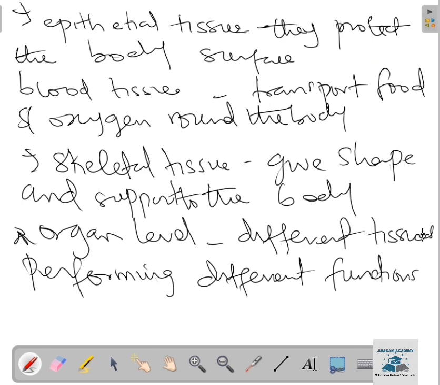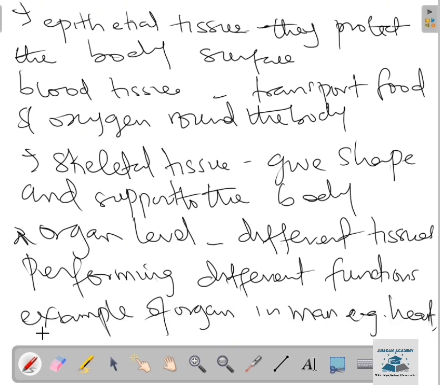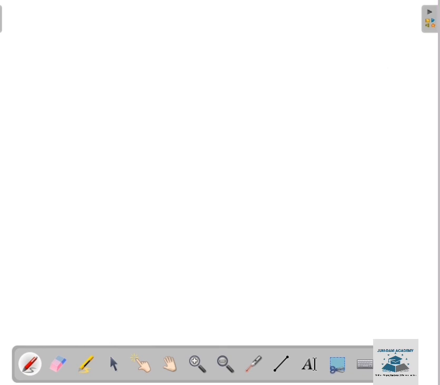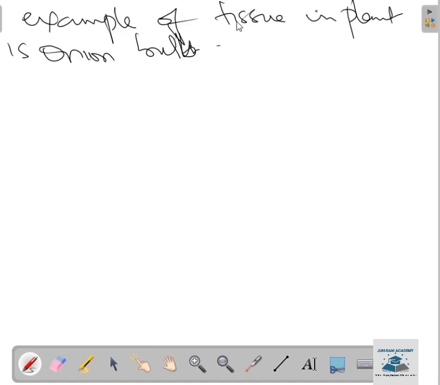Apart from the kidney and heart, we have the liver. Examples of organs in man are the heart, the kidney, the liver, and so on. While in plants, we have the onion bulb. So that is it about organs. Organs are collections of different tissues performing different functions.